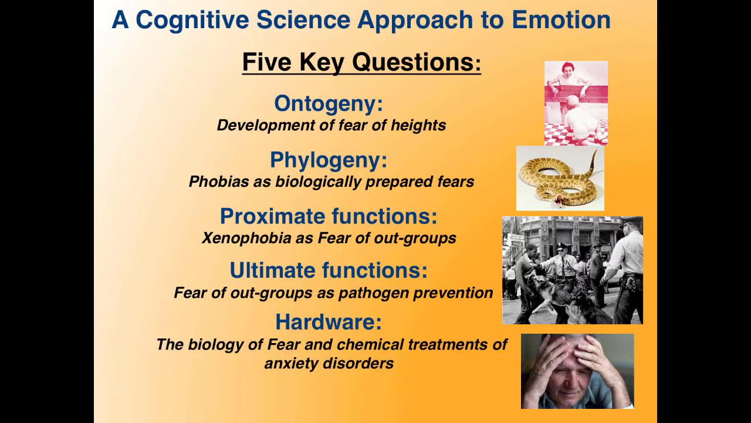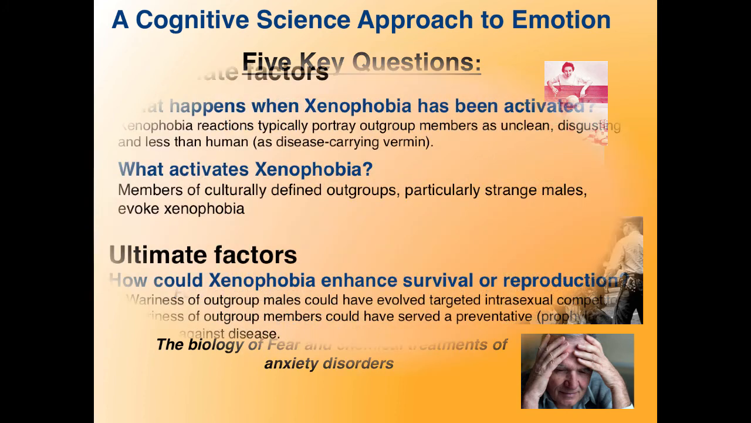learning fear of flowers. We turn now to proximate and ultimate functions and look at xenophobia, or fear of strangers, as a pathogen prevention mechanism. Xenophobia refers to a fear or contempt of foreigners or strangers. It's related to ethnocentrism, which is the tendency to look at the world primarily from the perspective of one's own culture. Ethnocentrism often entails the belief that one's own ethnic group is the most important and that some aspects of its culture are superior to those of others.